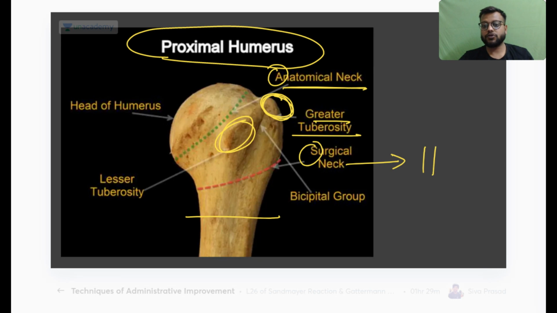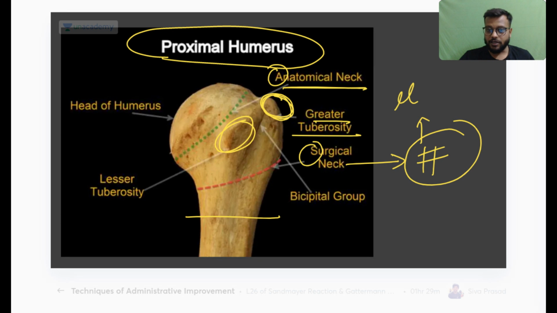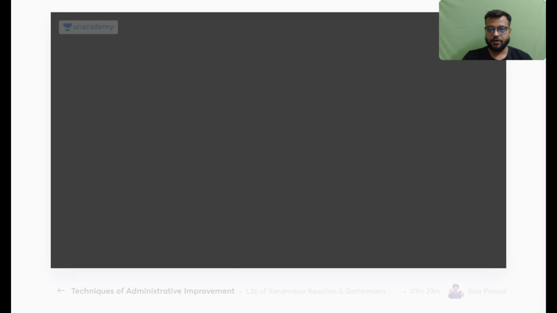And the surgical neck is the most common site of fractures among both types of neck fractures, and mostly the fracture is in the elderly population. Okay, remember this, mostly the fracture is in the elderly population. And between the greater and the lesser tuberosity there is a groove called the bicipital groove, for the biceps tendon.